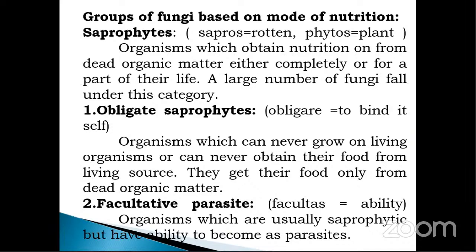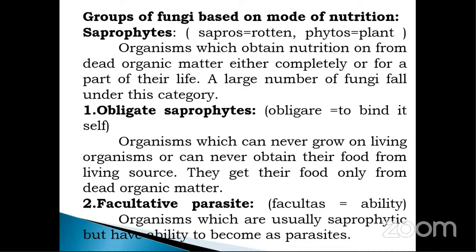While facultative parasite is nothing but the organisms which are usually saprophytic but have the ability to become a parasite. Facultative parasite is the organism which is usually saprophytic in nature, means majorly it depends on dead and decaying material, but sometimes it may have the ability to become a parasite, or obtain its food material from living sources also.